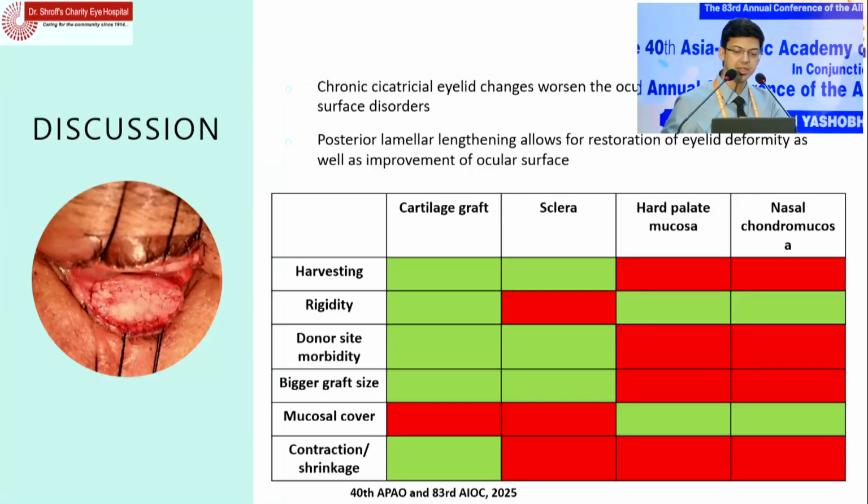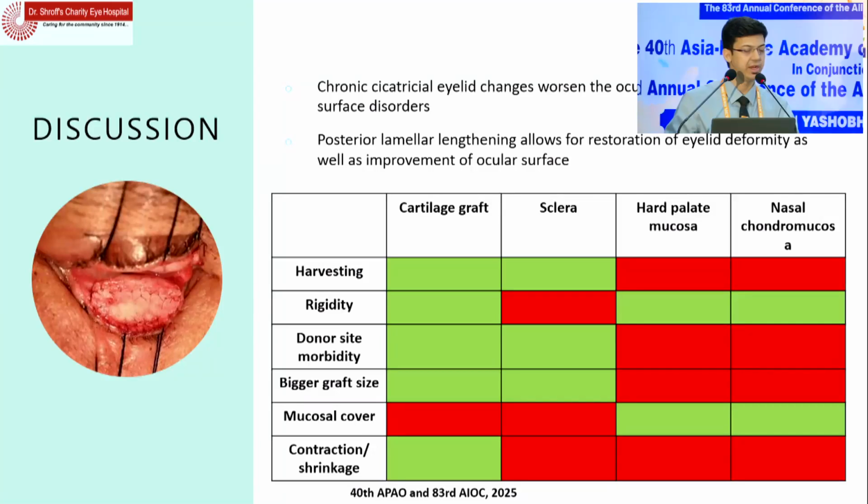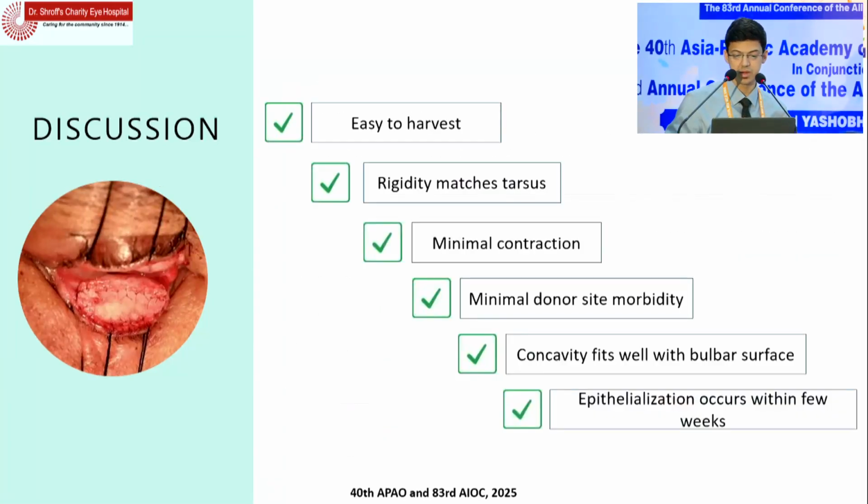So chronic cicatricial eyelid changes worsen the ocular surface, and when the cartilage graft is compared to various other available grafts, we see that it is easy to harvest. Its rigidity matches the tarsal plate. There is less donor site morbidity. However, there is one drawback: it does not have a mucosal cover. But the good thing is that epithelialization of the cartilage graft occurs within 2 to 4 weeks, and in our study also, we saw no patients with corneal epitheliopathy.